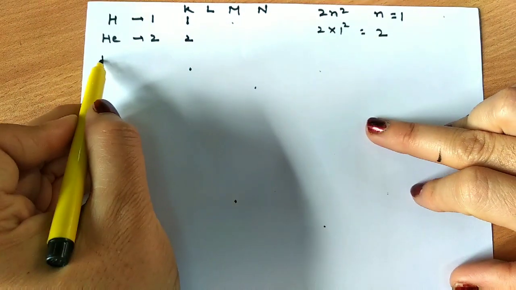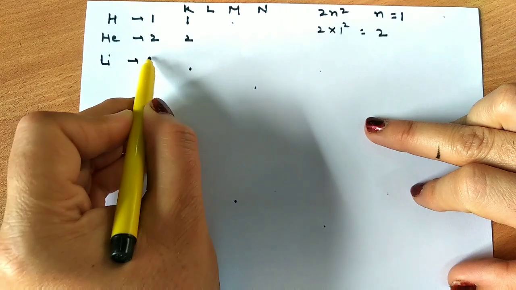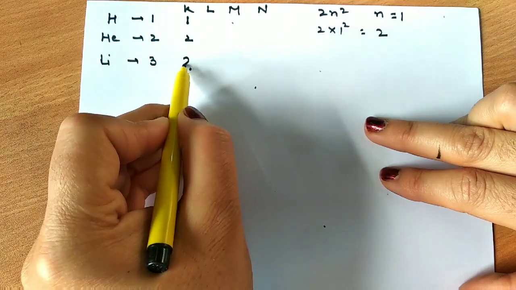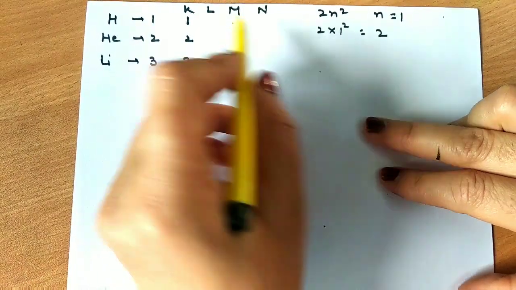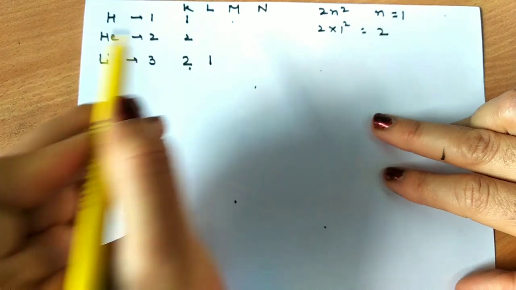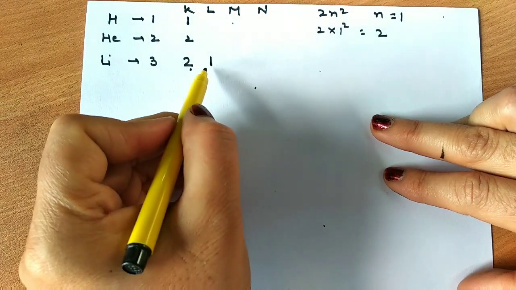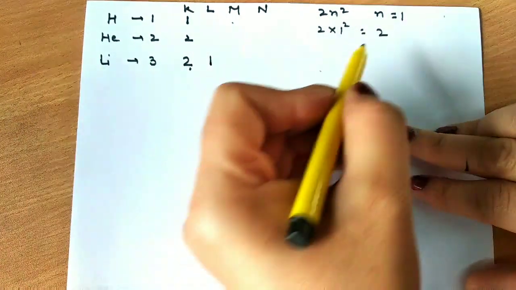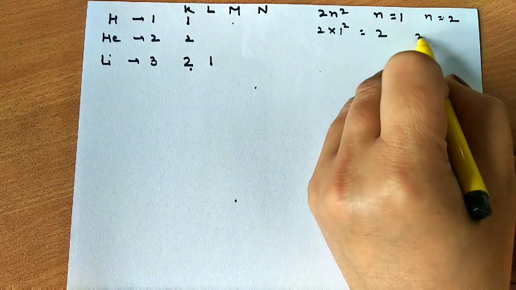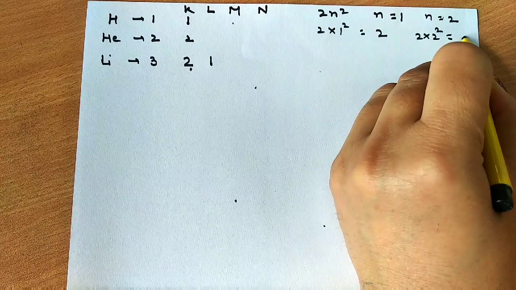So now maximum 2 electrons can accommodate. And next we have lithium. Lithium has 3 electrons. So it will go in K shell as it is now completely filled, and L will be having 1. So total 3 electrons will arrange in these shells this way. Now if I put n is equal to 2, so it goes 2 into 2 square,